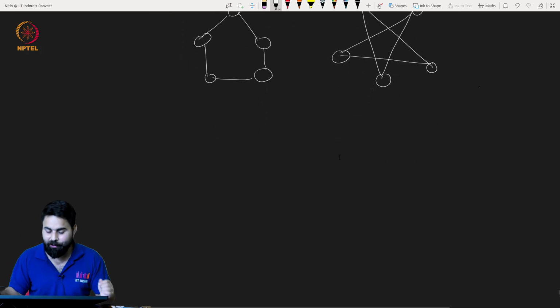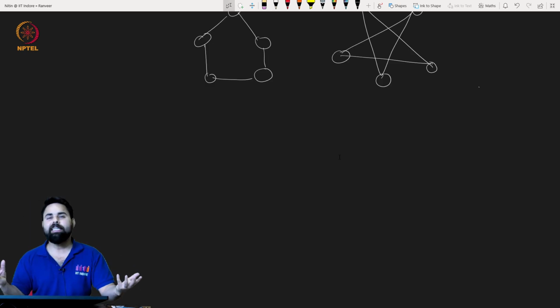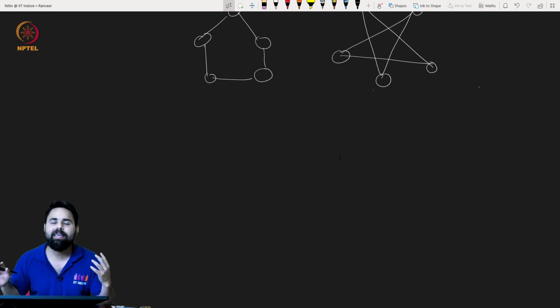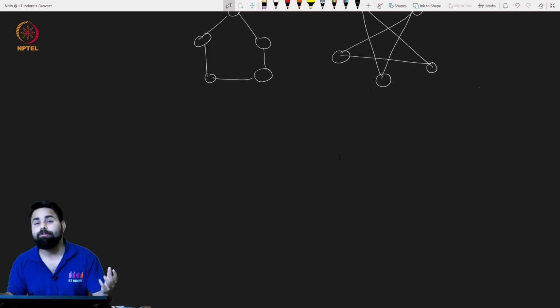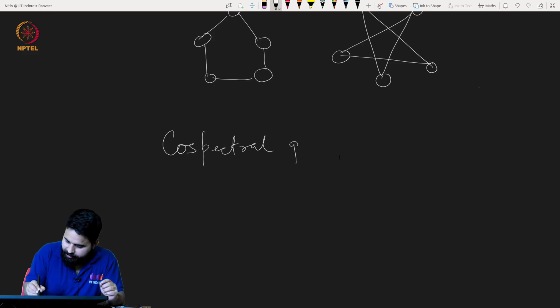Now let us come back to our interesting question again. We have seen that two graphs may be non-isomorphic but have the same spectra. Such graphs we will call cospectral graphs.